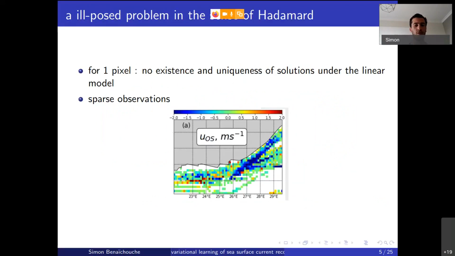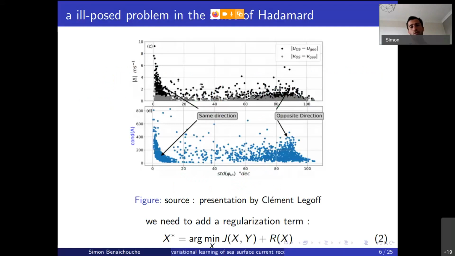And observations involve an irregular space-time sampling, because the observations are concentrated alongside high density traffic areas. So this is what we obtain when we try to directly invert the current in a region of the Agulhas current in South Africa. You have something which is noisy, and you still have some gaps to fill. What is more, in a previous work, we observed that the performance of this approach is highly dependent on the conditioning of the linear system associated with the observations.